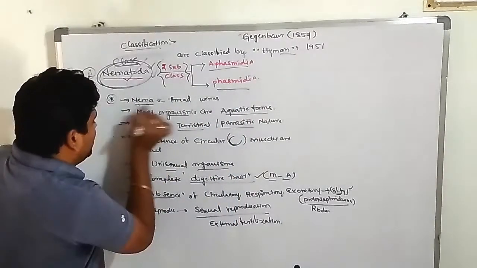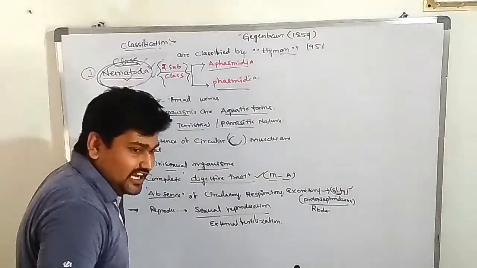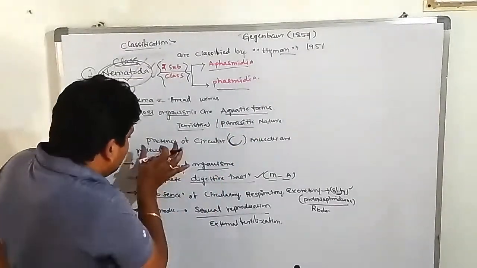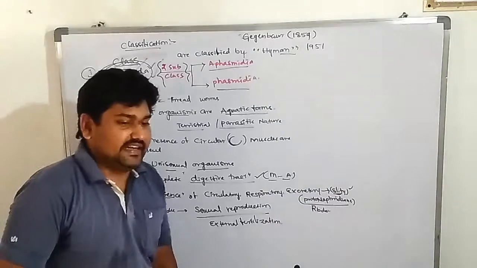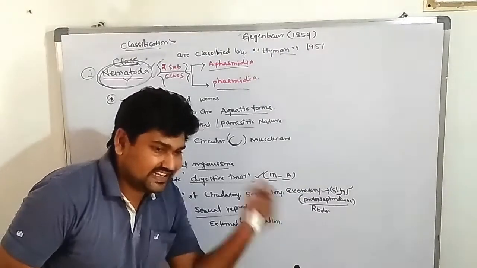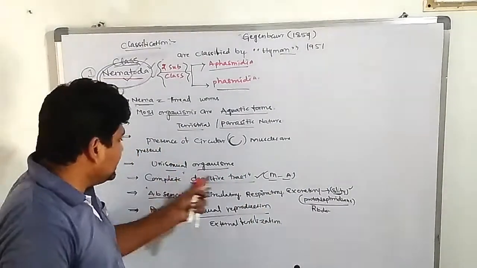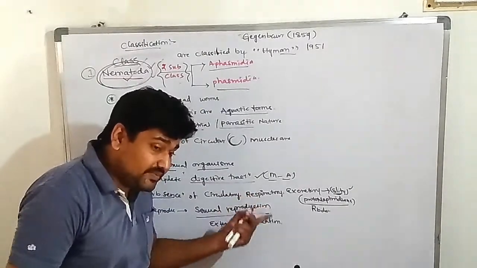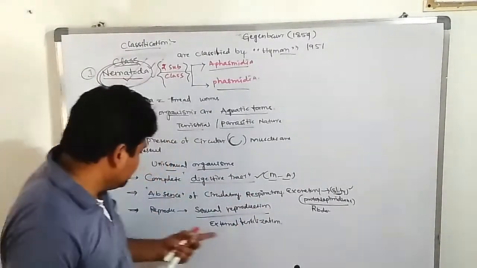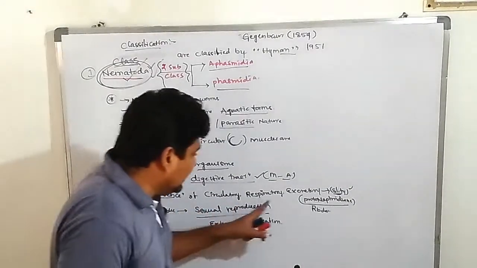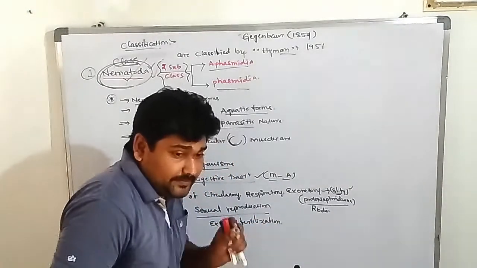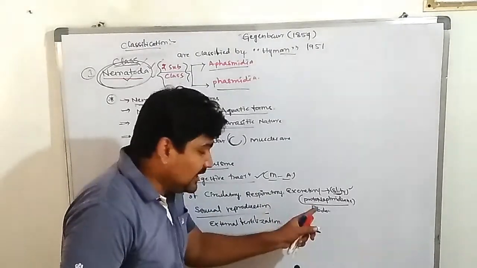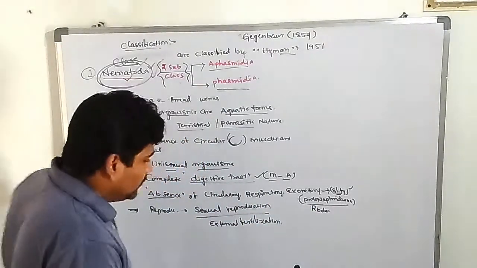Now, Nematoda, threadworms, are commonly known as roundworms. These are aquatic, terrestrial and parasitic in nature. They have the presence of circular muscles, and these are unisexual organisms. The complete digestive tract is present, starting with the mouth and ending with the anus. The circulatory, respiratory and excretory systems are absent or primitively developed, consisting of protonephridia.